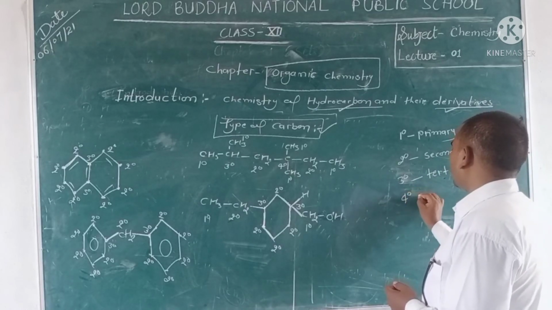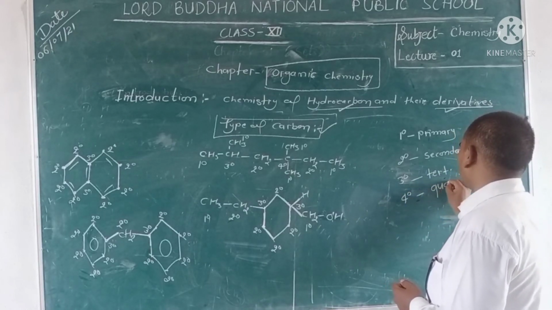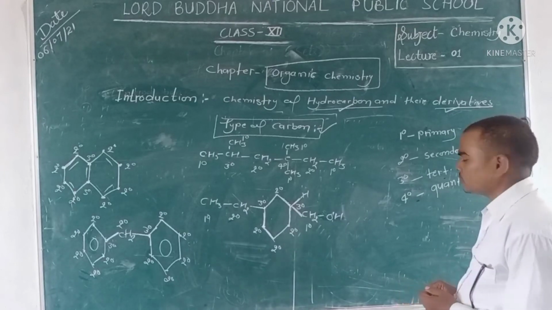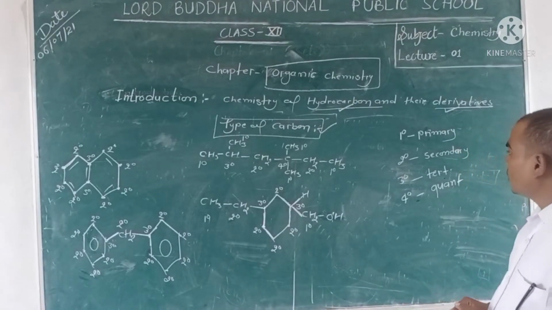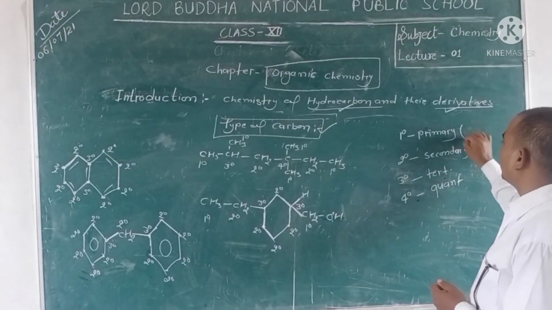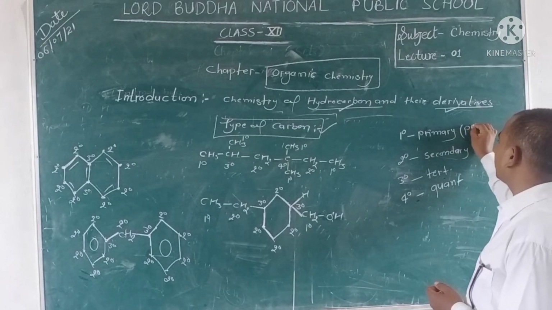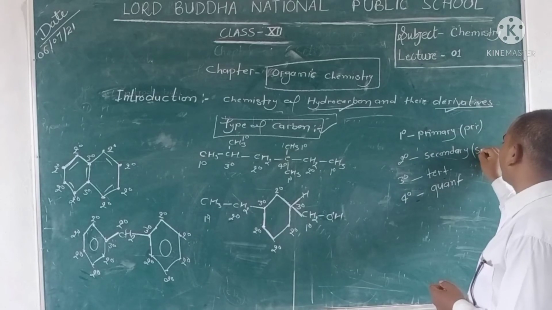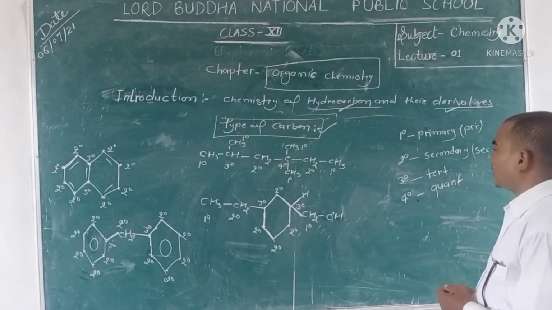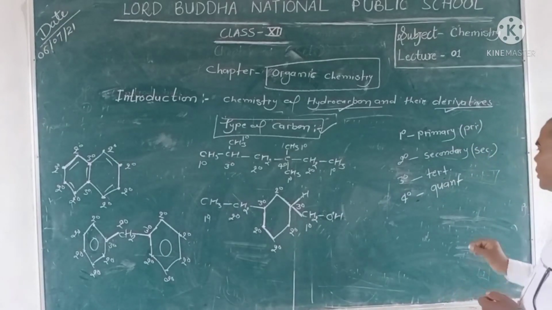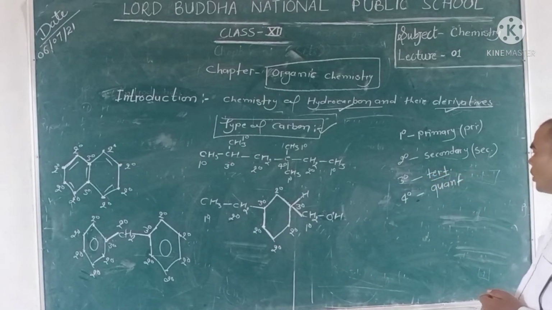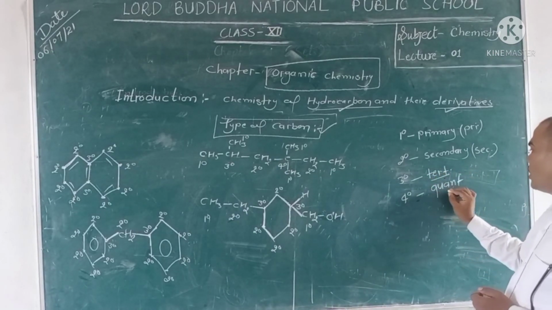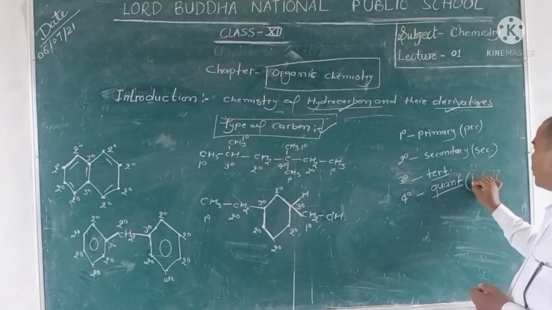And 4-degree carbon is known as quaternary. In place of primary, you always write pri. In place of secondary, always write sec, tertiary, tert, quaternary, quat or neo.